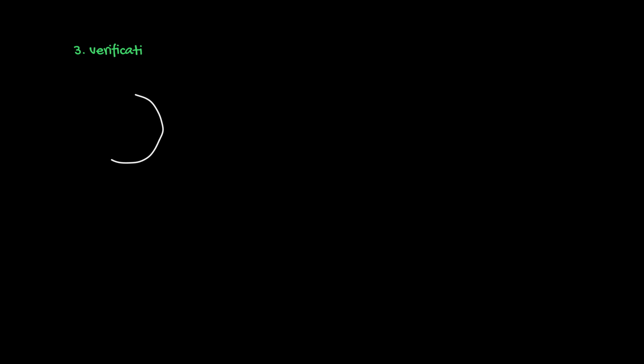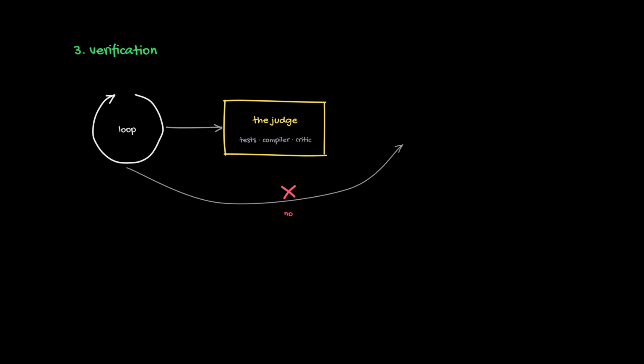3. Verification. Never let the loop grade its own homework. Add a judge. The model can't argue with real tests, a compiler, a second model as critic. The loop only exits through the judge. This one is the single highest leverage fix on the list.